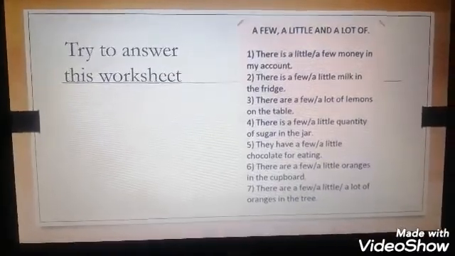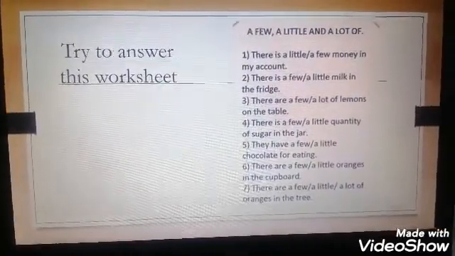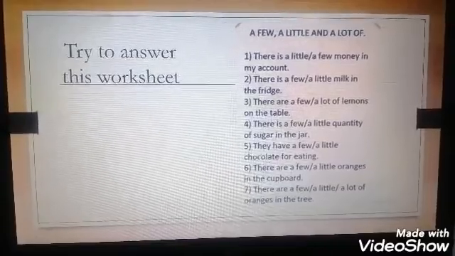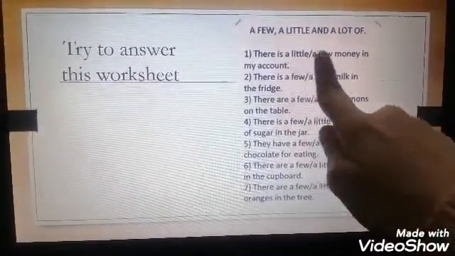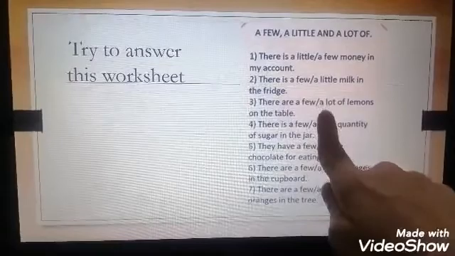Now we have these questions. We have 7 questions here. You can answer them by choosing the correct quantifier.